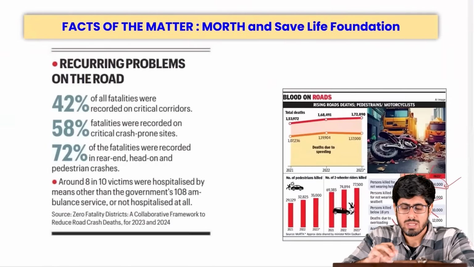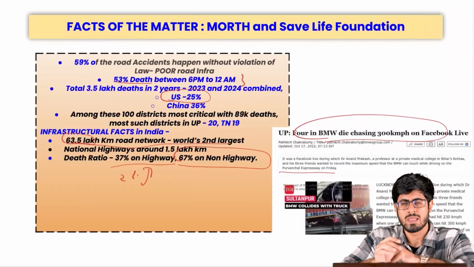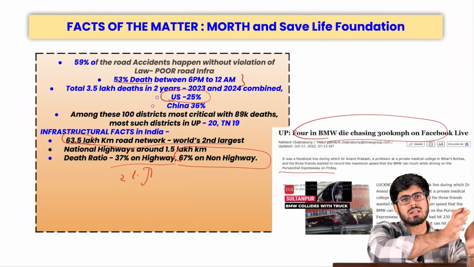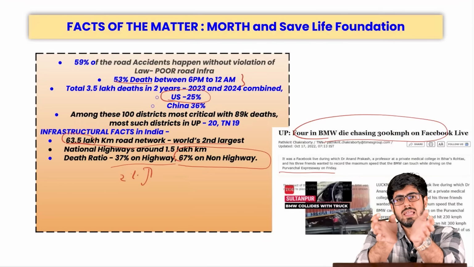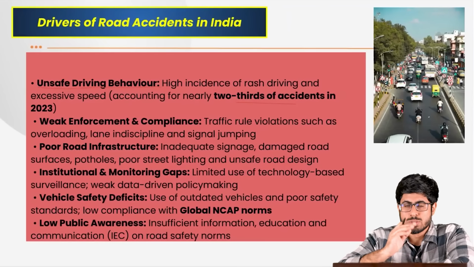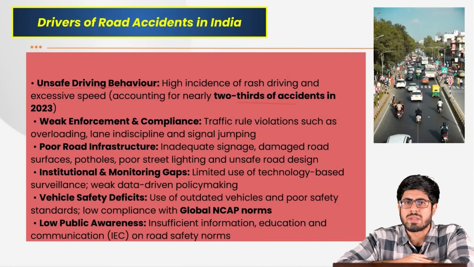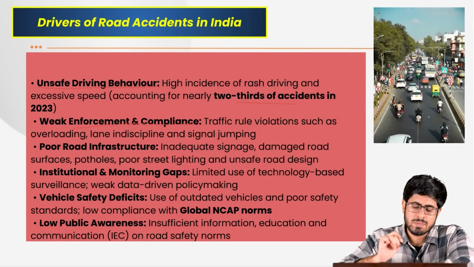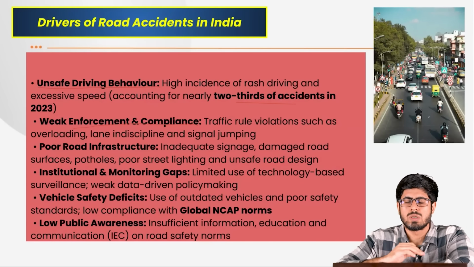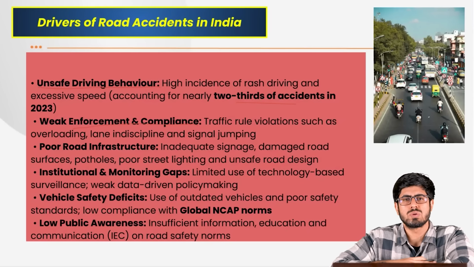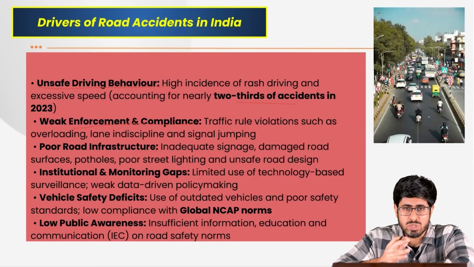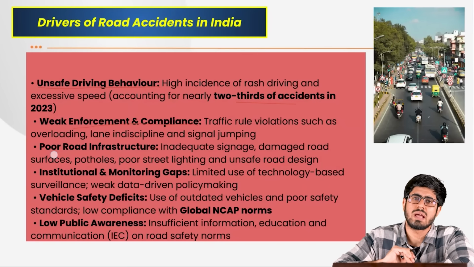Of all the issues, apart from these 59%, I mean, if we take away 59% and out of those 41%, if we see those human error related, 2/3 of them are happening due to high speed driving. If we see weak enforcement and compliance, we have a police which is overburdened, understaffed, underperforming, because they are not able to enforce rule of law on the road. We see a lot of risky driving behavior on the road. We see a lot of rash driving, road rage issues. All of these contribute to the accidents and fatalities on Indian highways that we see.